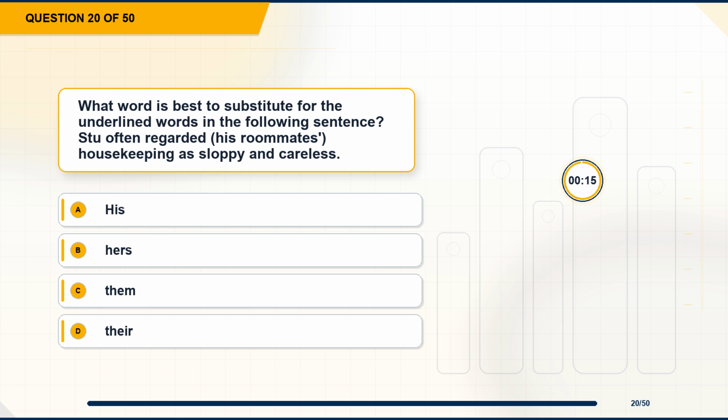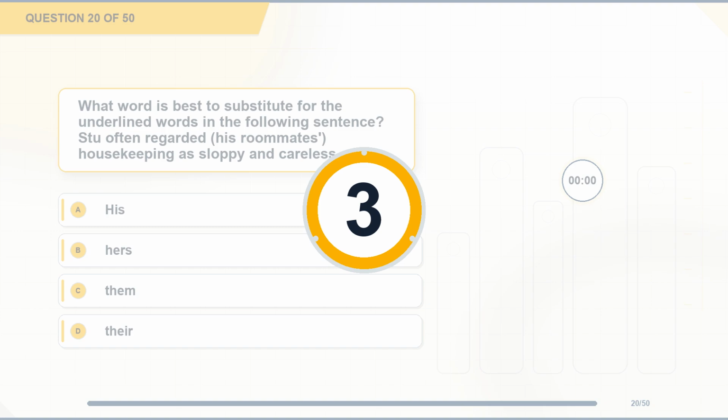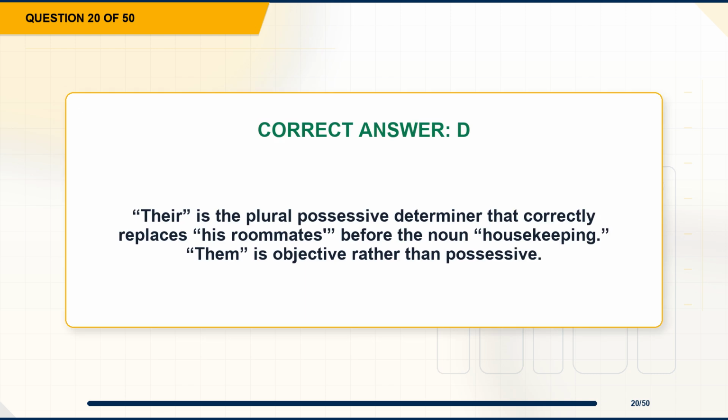Question 20. What word is best to substitute for the underlined words in the following sentence? Stu often regarded his roommates' housekeeping as sloppy and careless. Option A, his. Option B, hers. Option C, them. Option D, their. The correct answer is option D, their. Explanation. Their is the plural possessive determiner that correctly replaces his roommates before the noun housekeeping. Them is objective rather than possessive.